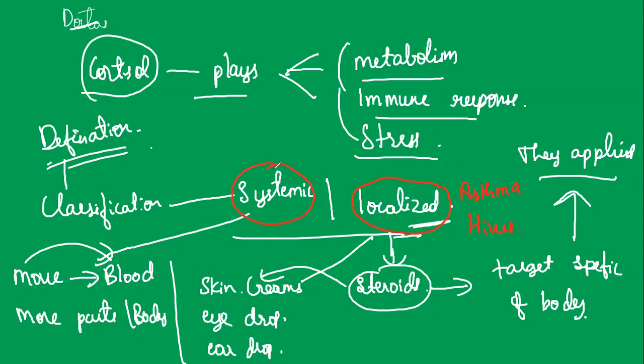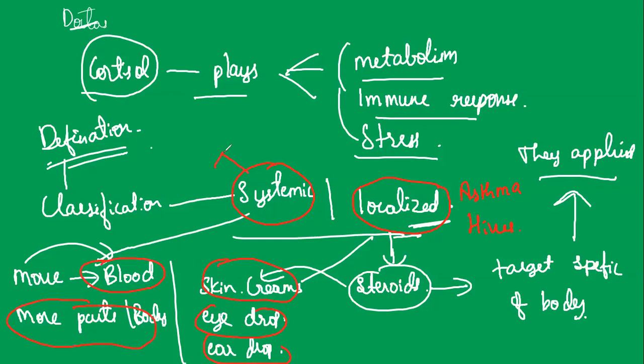Let us know for what disease this type of drug has been used. The localized one is through skin cream, eye drop or ear drop, but the systemic one is through the bloodstream. It has to move to all parts of the body.